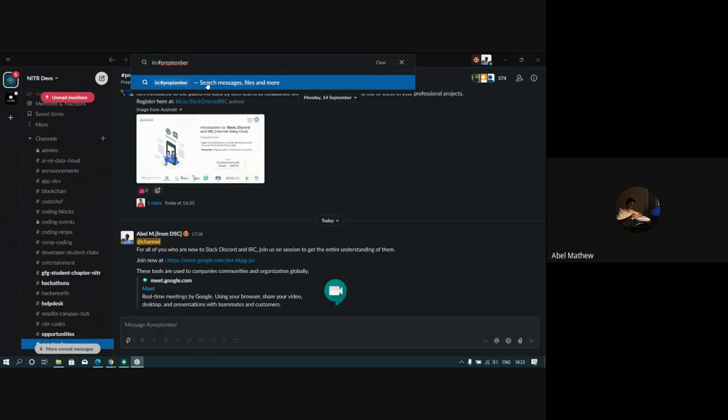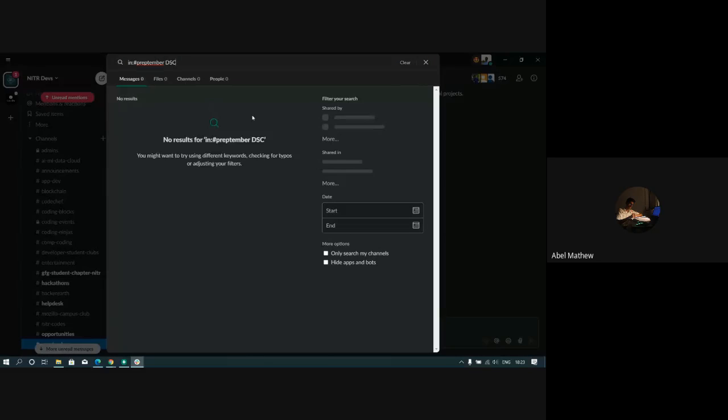I type in Preptember and I type DSC. So it will search in Preptember for the message DSC, and we don't have any message. So you can also sort and everything. This really helps to make sure that you don't miss something. Suppose you are given some message to do something at a company or an internship. You can use things like this to find out rather than asking the manager once again, what was the thing that I was supposed to do.